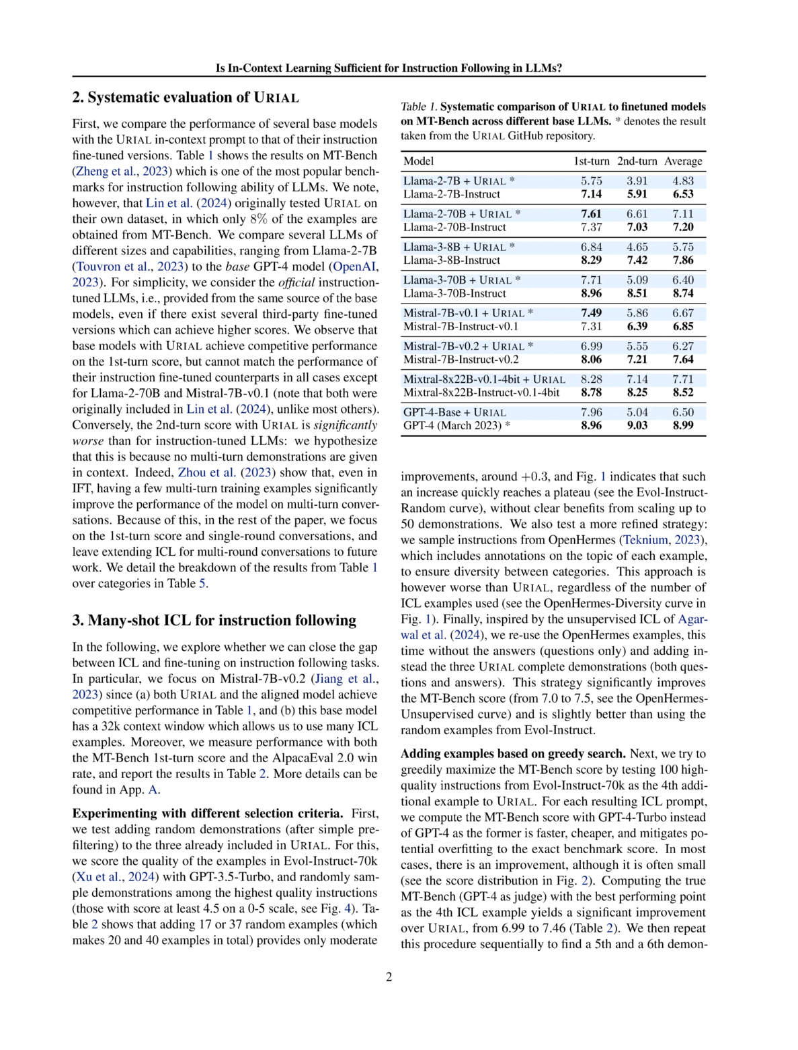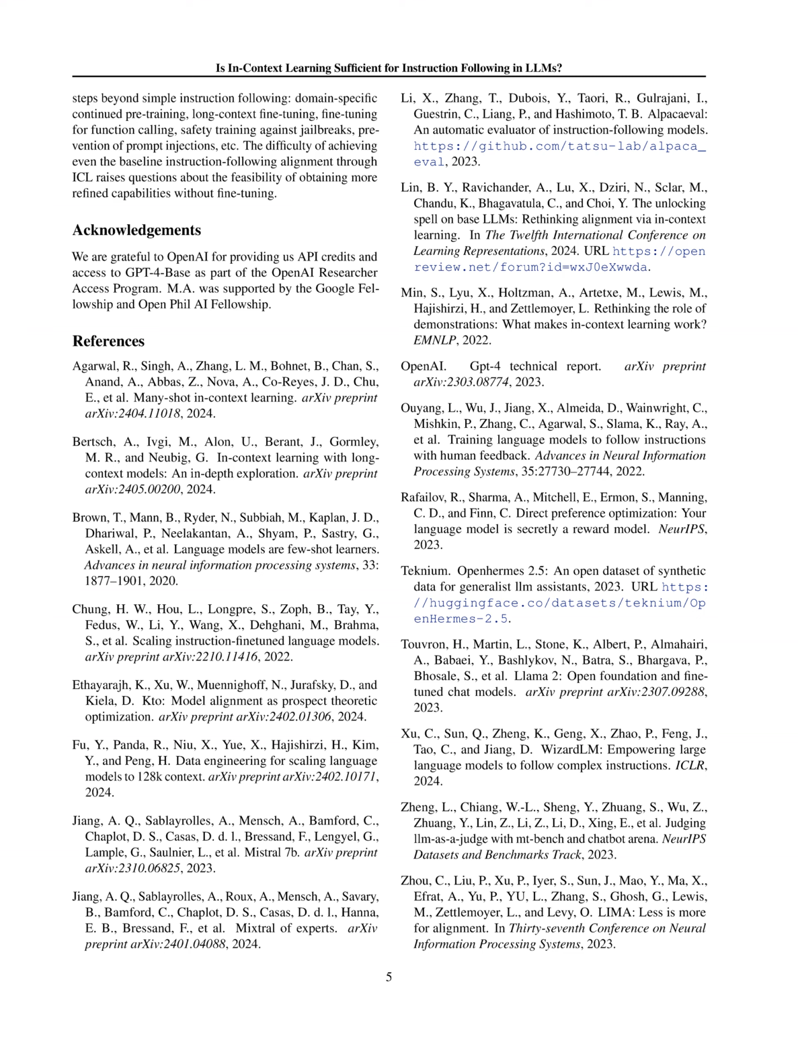1. Base models with the URIAL prompt achieve competitive performance on the first-turn score, but generally cannot match the performance of their instruction fine-tuned counterparts, except for Llama 2-7b and Mistral 7b v0.1-2. The second-turn score with the URIAL prompt is notably worse than for instruction-tuned LLMs, likely due to the lack of multi-turn demonstrations in the context. 3. Providing questions with correct answers is crucial for the effectiveness of in-context learning, ICL, on instruction-following tasks, while adding incorrect demonstrations can degrade model performance.